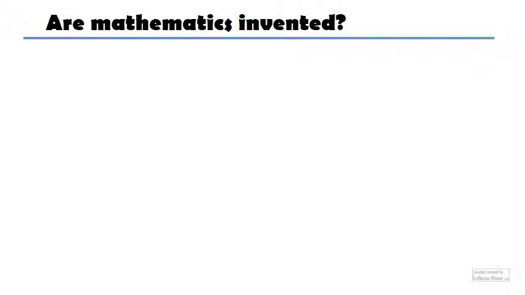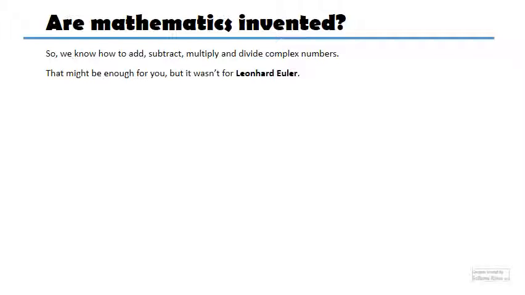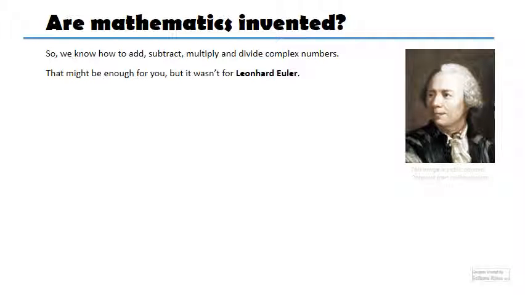Because we came up with the idea of the square root of -1 being equal to the imaginary number, and we learned how to add, subtract, multiply and divide these numbers. So when Euler, here he is, had that, it wasn't quite enough for him, because he knew that there were more operations he could do with real numbers, and he wanted to be able to do them with complex numbers. So he set out to figure out what 2 to the power of a complex number means.